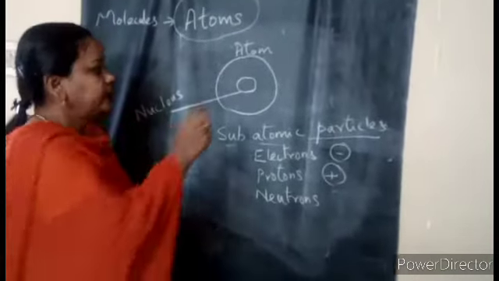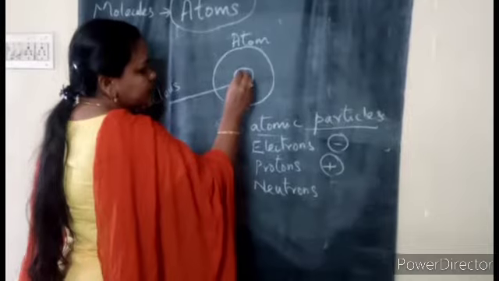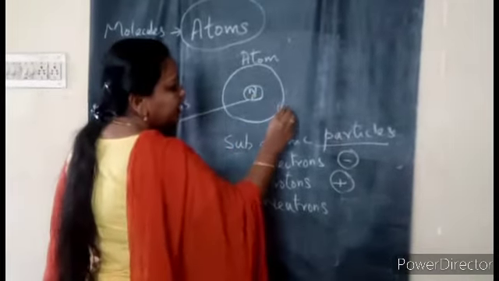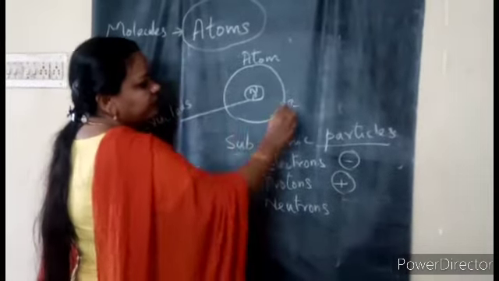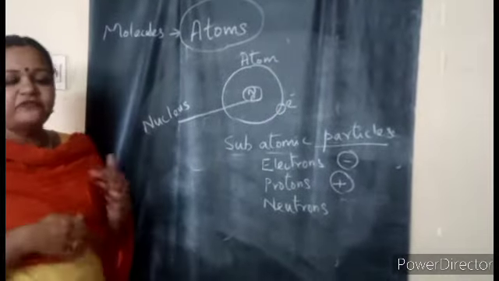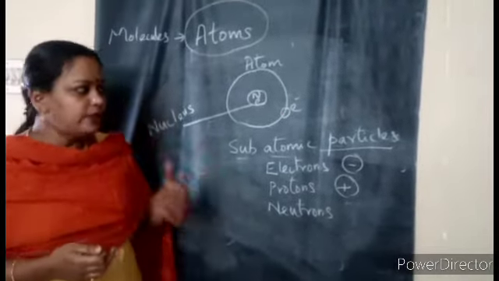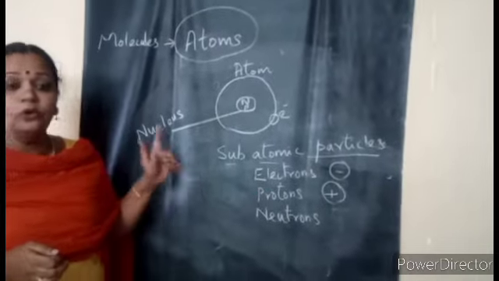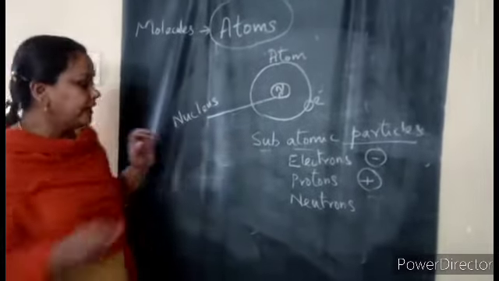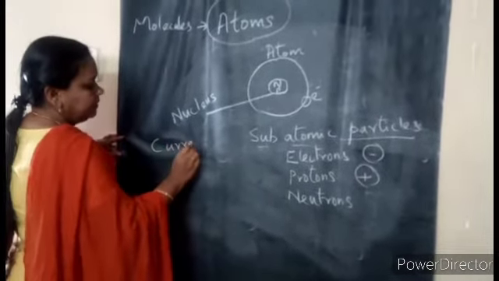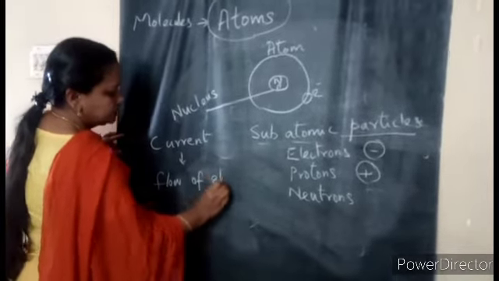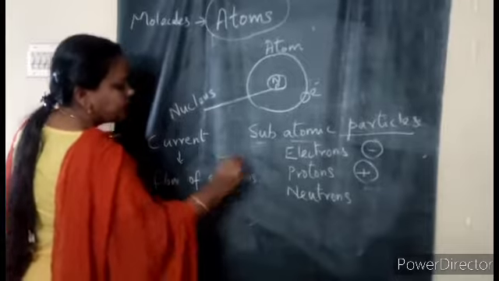Where are they actually in the atom? When we take the nucleus, the neutrons and protons are present there. And electrons will be freely moving. So that is why they can be made to flow. As they are moving freely, they can be made to flow. Now coming back, I hope you are able to follow. So coming back to how this is going to connect with the current chapter. The term current itself means flow of electrons. We are learning about electric current, right?